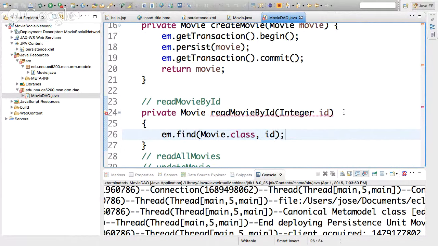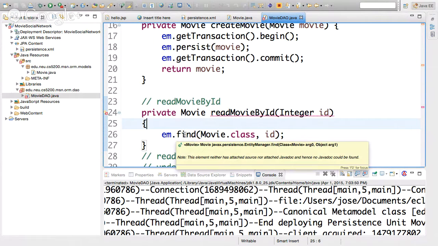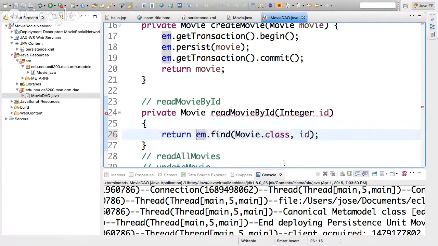I'm going to give you the primary key, and I want you to return to me an instance of movie class, already populated. And find already returns movie, so I can just say return.